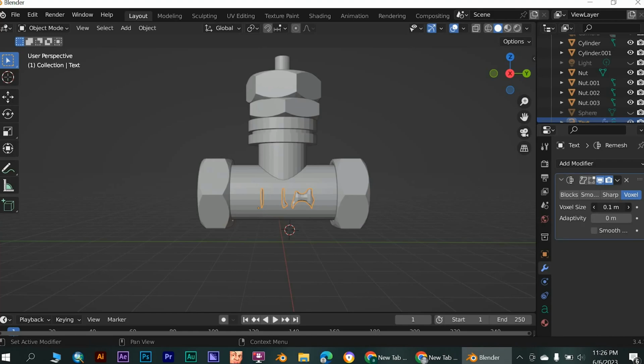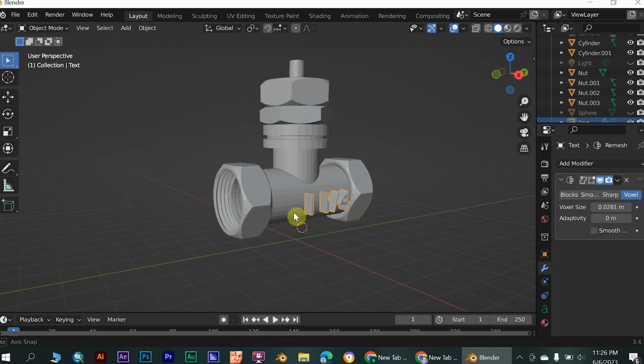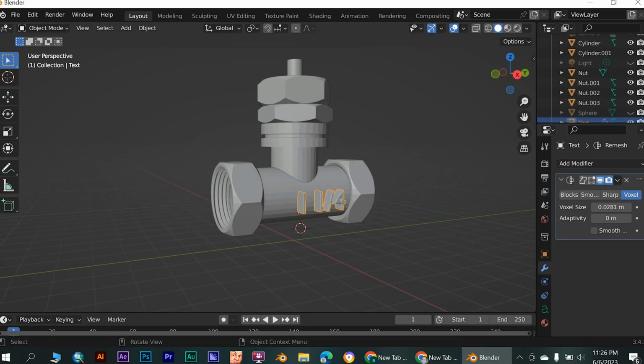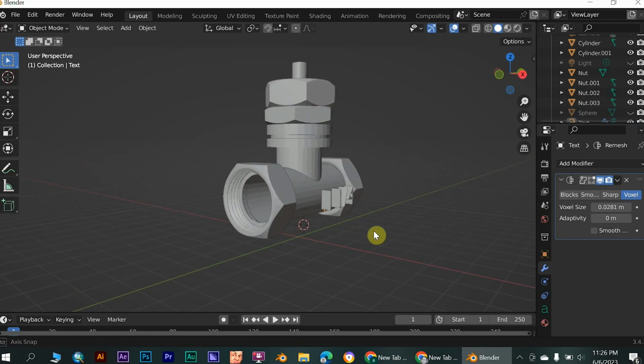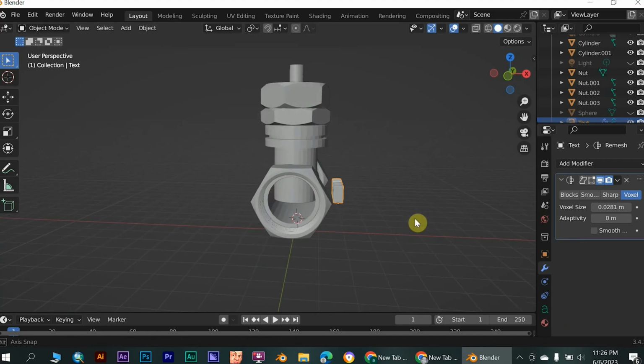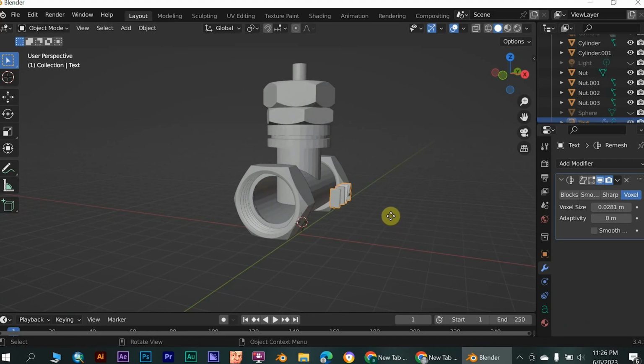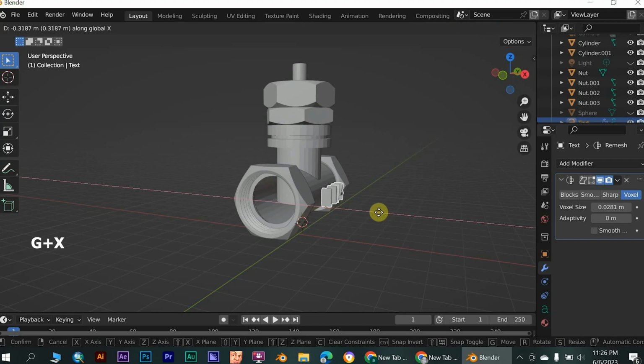And reduce the size until your code number looks appropriate. Next step, drag it inside the object.